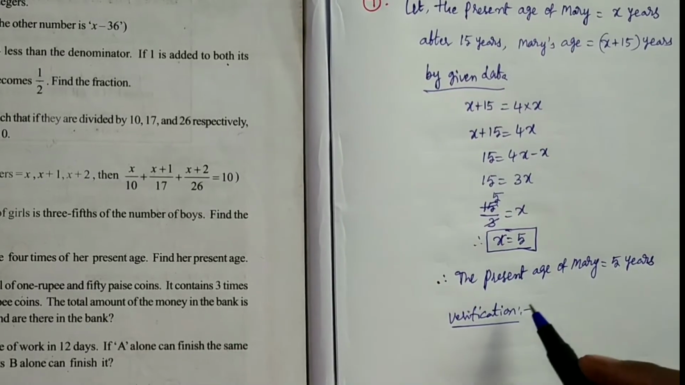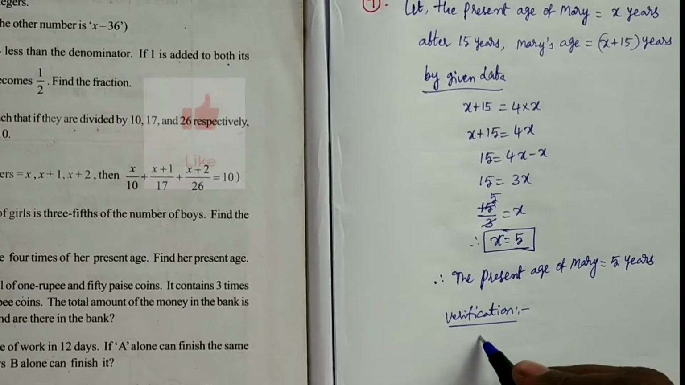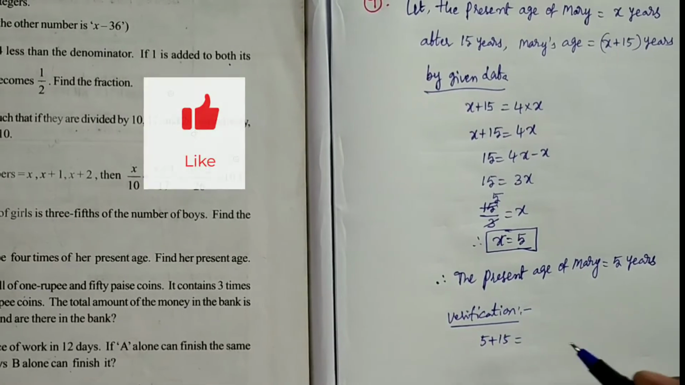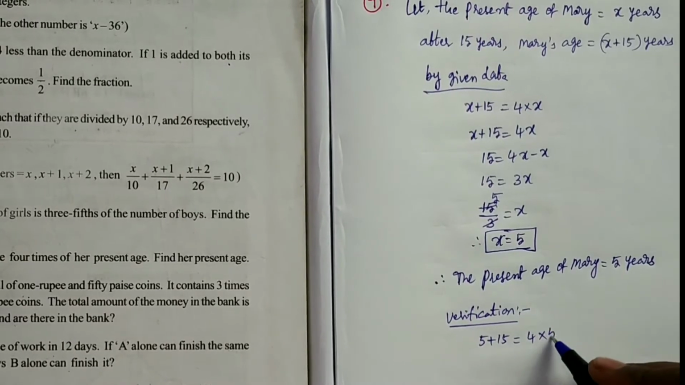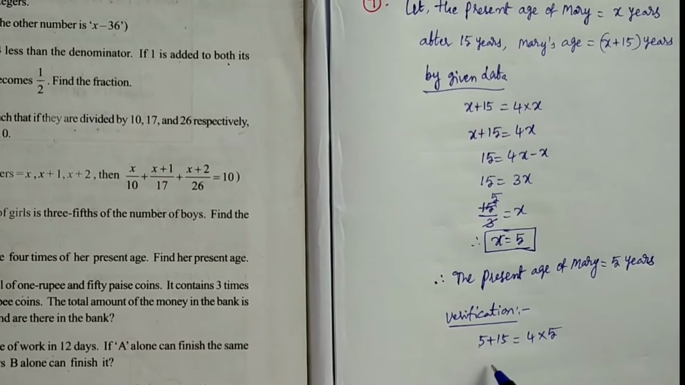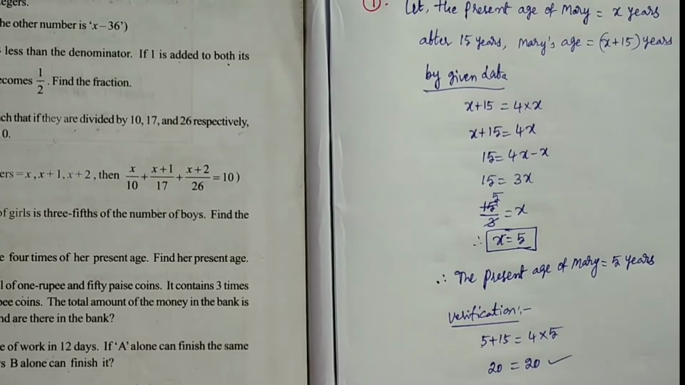Verification. After 15 years, Mary's age will be 5 plus 15, which should equal 4 times her present age, that is 4 into 5. We will check it. 5 plus 15 is 20. 4 fives are 20. So hence verified.